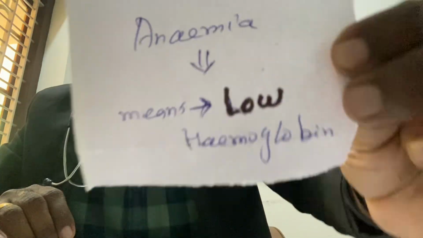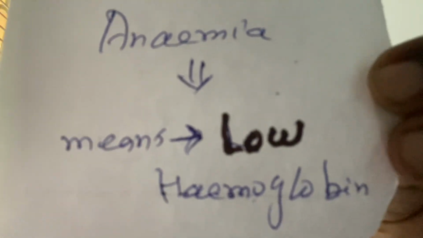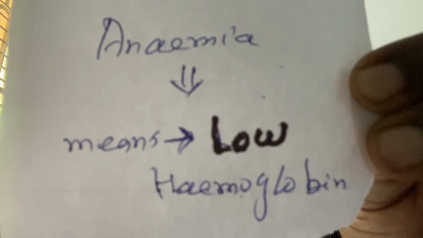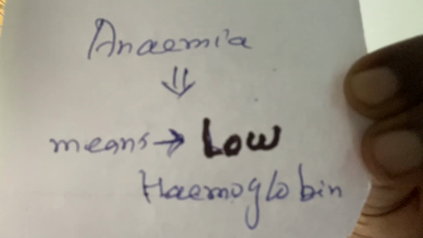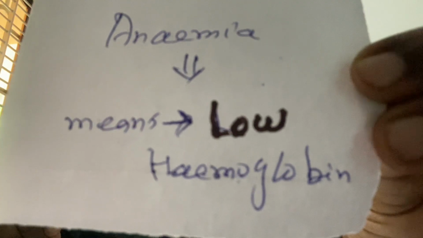Anemia means low level of hemoglobin. ANAEMIA. Anemia means low hemoglobin. You understood? So now you understood the meaning of anemia.